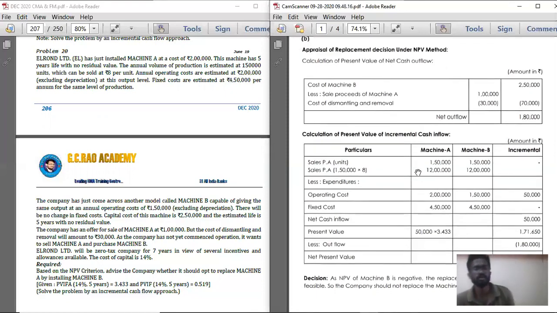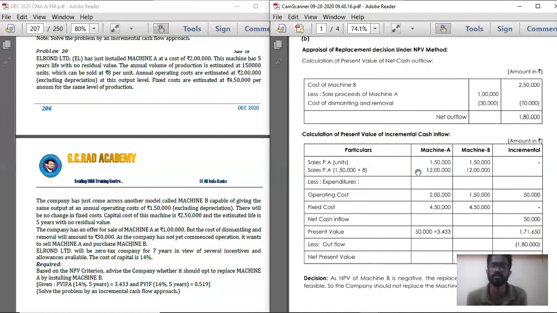Now moving on to the solution. Problem number 20. Statement number 1: calculation of present value of net cash outflow. Below that, a 3 columnar table.